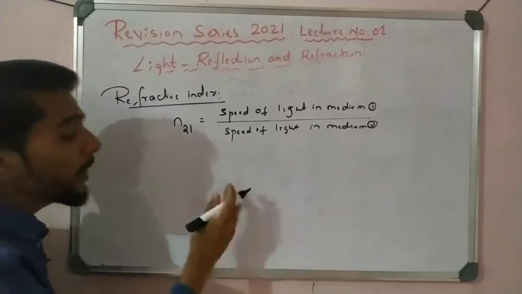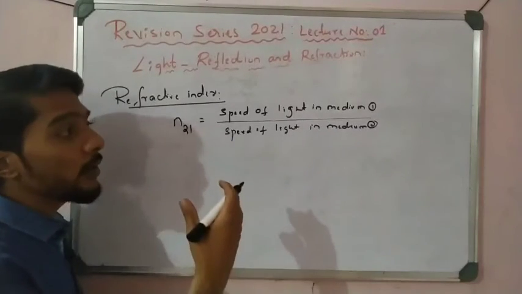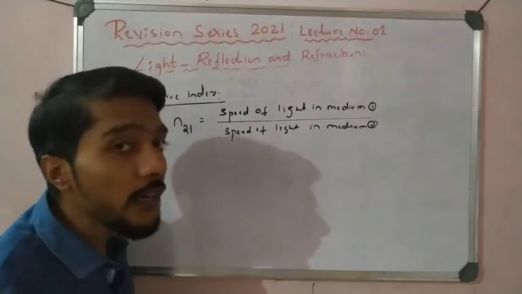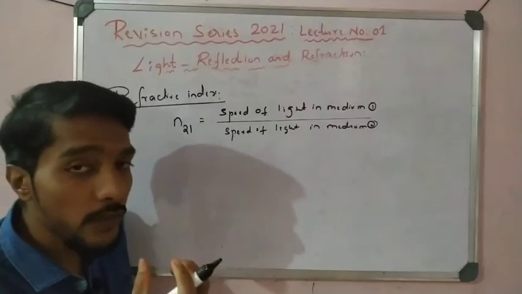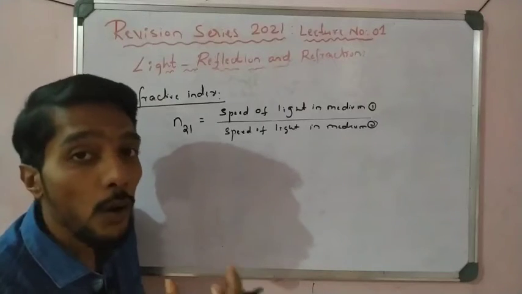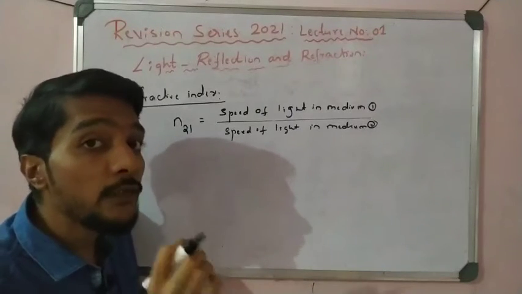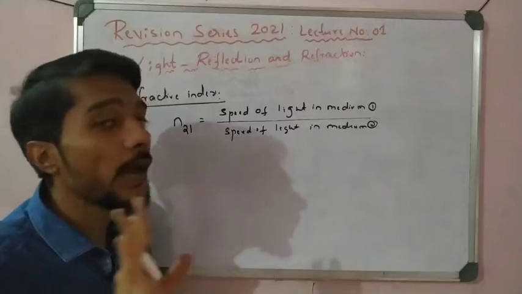Now, in practice, we try to find out the refractive index of different media. What is the refractive index of water, of glass, diamond, alcohol, etc.? In that case we take the first medium as vacuum, right?